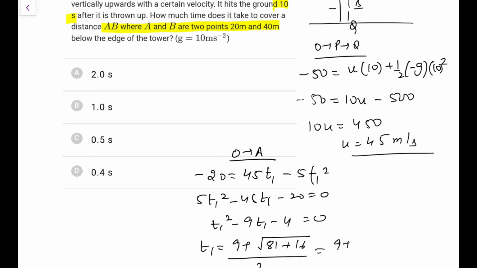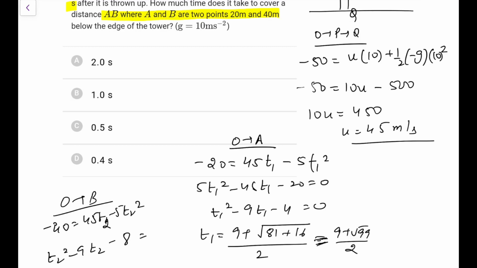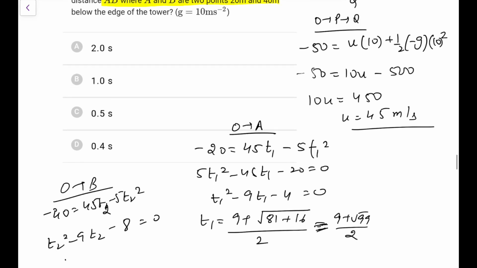So 9 plus root of 99 by 2, this is approximately 19 by 2, I can make it out, it would be closer to 9.5. Let me check again, we'll see as per the calculations. Now O to B would be minus 40, would be 45 T1 minus 5 T2 square. So here what you will have, T2 square minus 9 T2, and here you will have minus 8 equal to 0.